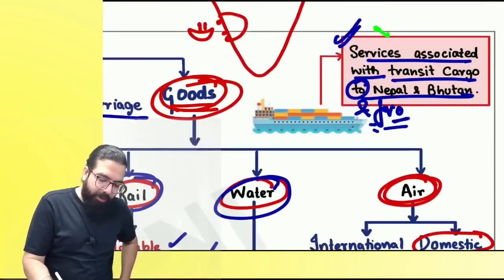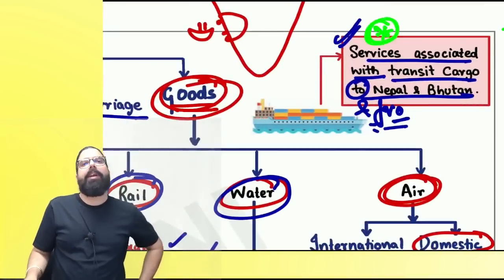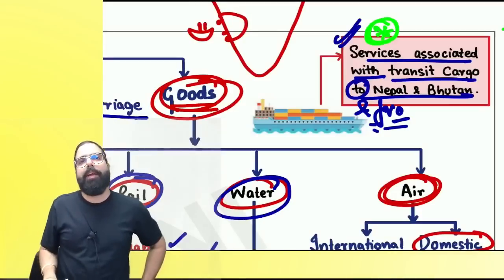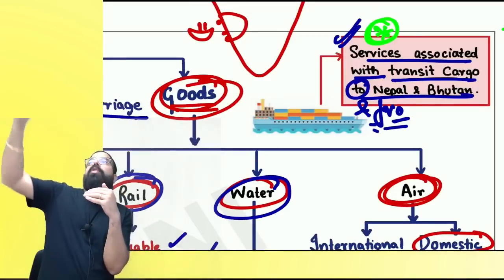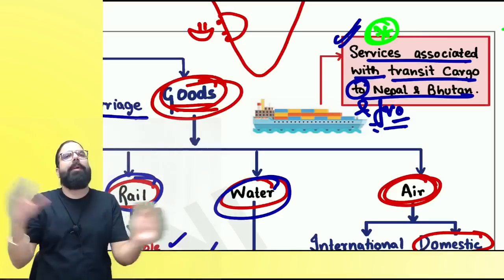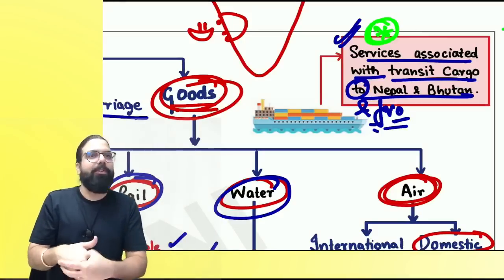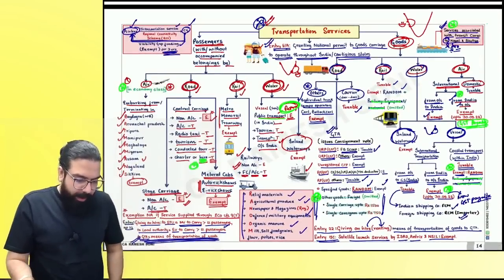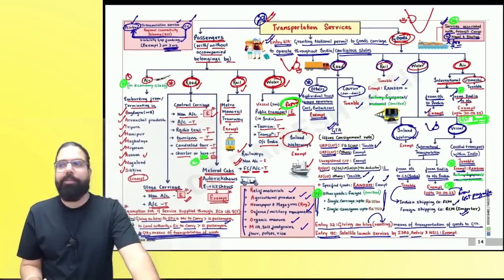And here I went ahead and told you one more point that, sir, transit cargo related service to and fro both are being exempt. Means when the transit cargo is going from here, empty containers are also coming. For that, if there are any charges which are being taken, then also it will be exempted. I hope everyone is clear till here. I'm done with the chart of transportation services.